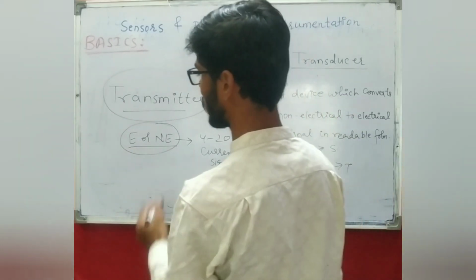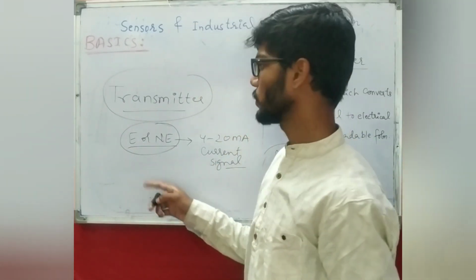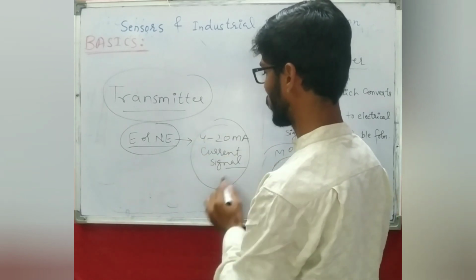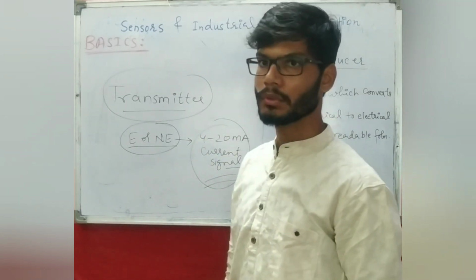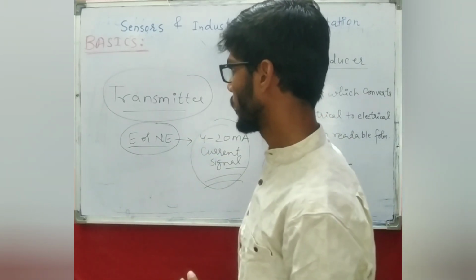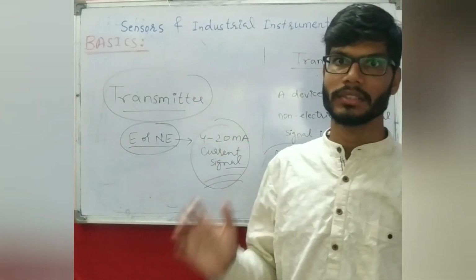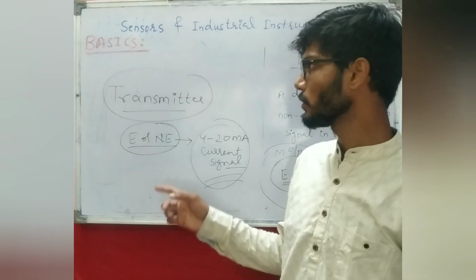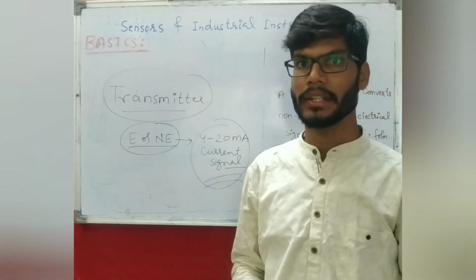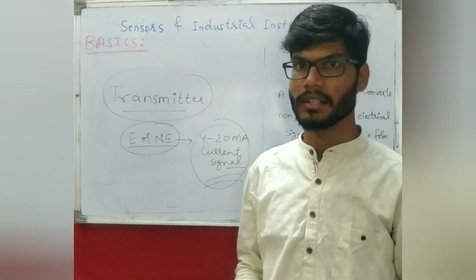So irrespective of the type of input given to the transmitter, the output is always going to be in terms of 4 to 20 milliampere current signal only. So I hope the difference between sensors and transducer is clear for you, and also the transmitter, how it is completely different than sensor and transducer.